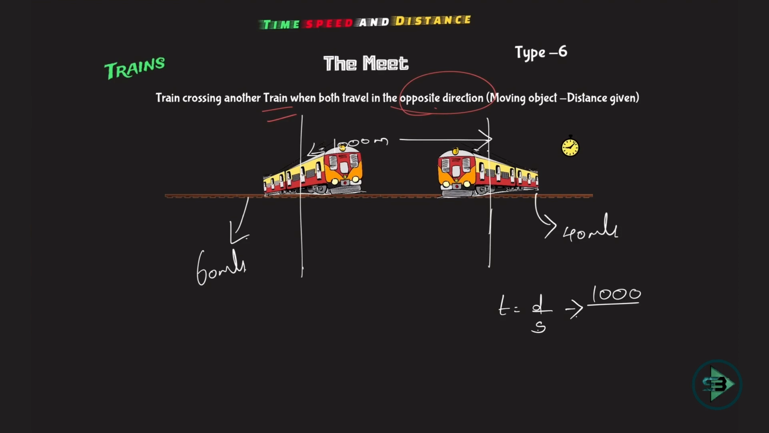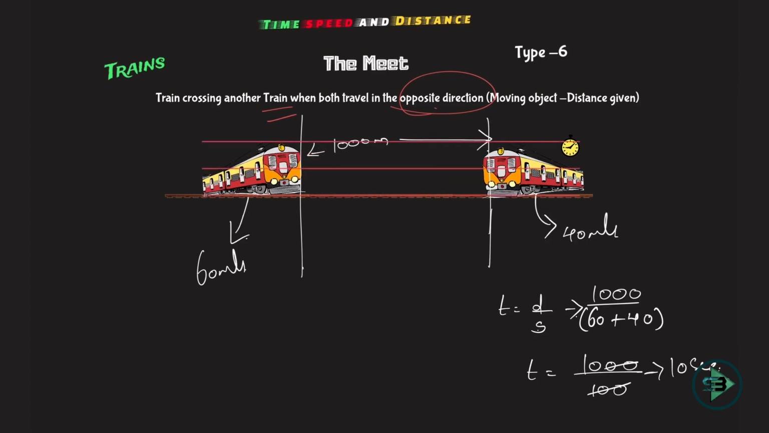So just add it. This becomes what? 60 plus 40. I'll add this. So time becomes what? 1000 upon 100, which is nothing but 10 seconds. So they will meet in 10 seconds, and that's my answer to the question. They'll meet in 10 seconds.